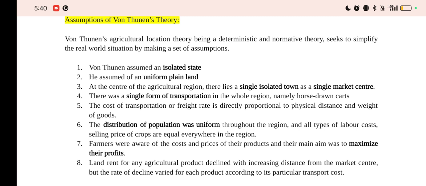So the land rent declines as the distance increases from the market. You understood it? So let's move on to the next.